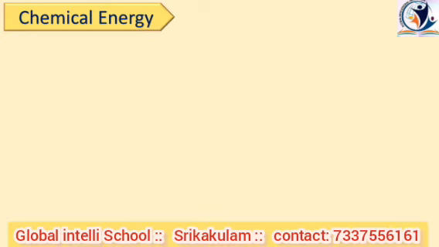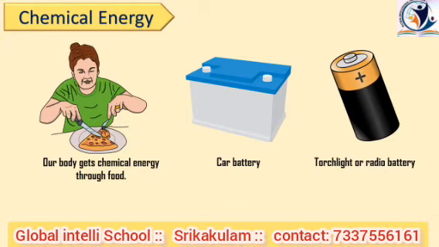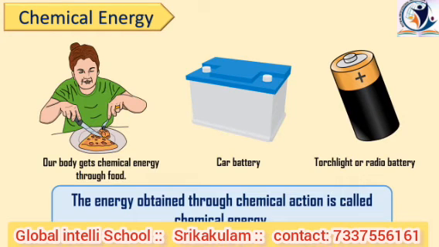Now we will see chemical energy. Do you know how we get energy for our body? Our body gets chemical energy through food. Also petrol, gas, wood and coal, all of them have chemical energy in them. Chemical energy exists in cars, torchlights and radio batteries, which give us electrical energy or sound energy. From this, we define chemical energy. The energy obtained through chemical action is called chemical energy.